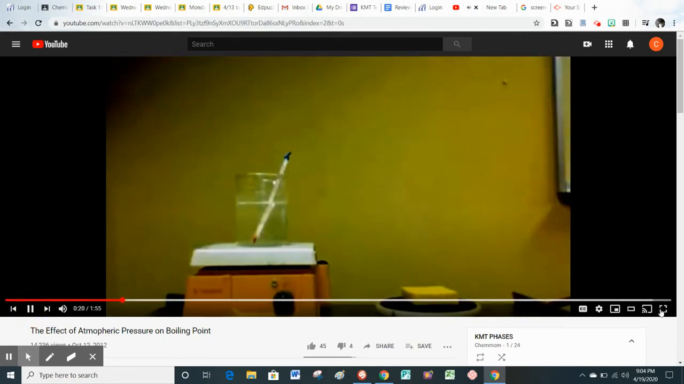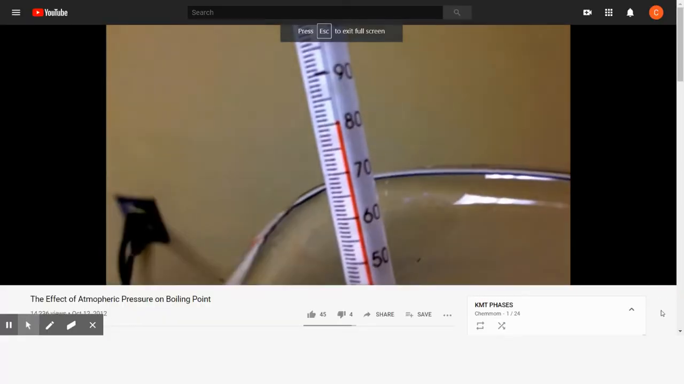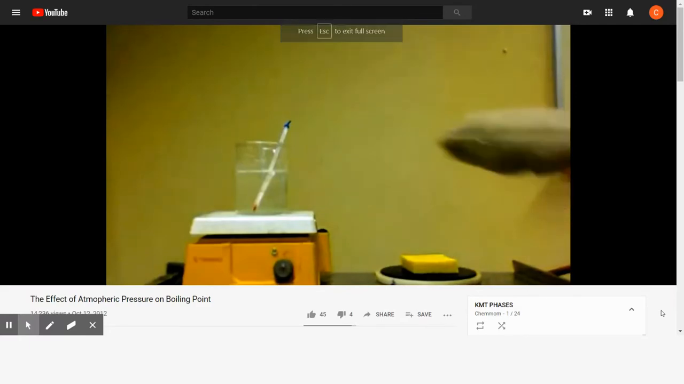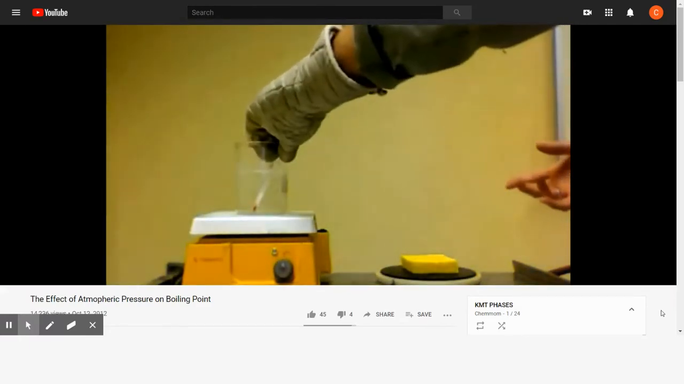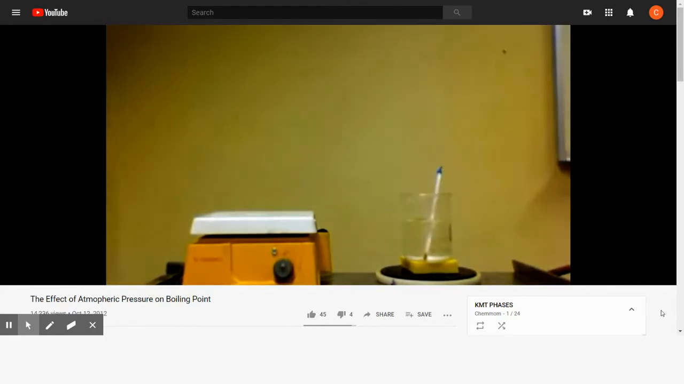In this demonstration, we'll show that we have some water at 80 degrees Celsius. It's been heated up on a hot plate. We're going to take this water and put it inside a vacuum chamber.